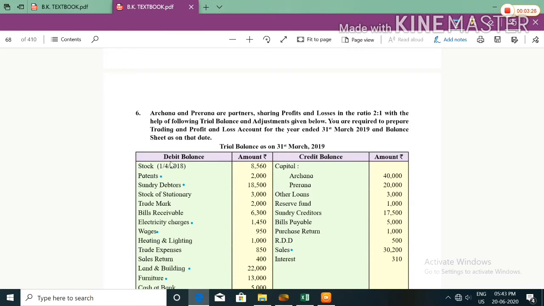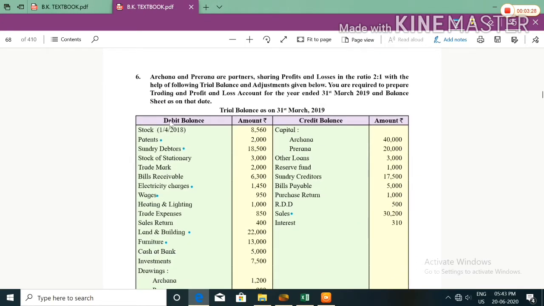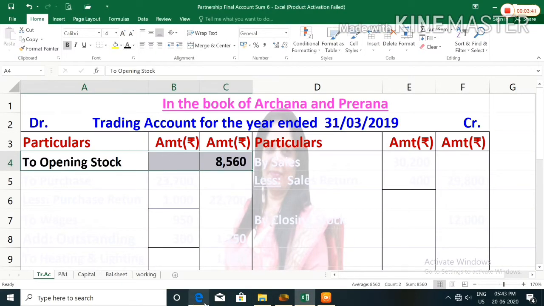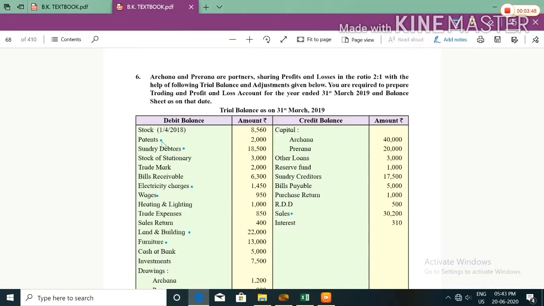Here on debit side of trial balance, it is given stock 1st April 2018, 8,560. This is the opening stock which will be recorded in trading account debit side. We will write to opening stock 8,560. Patent 2,000.